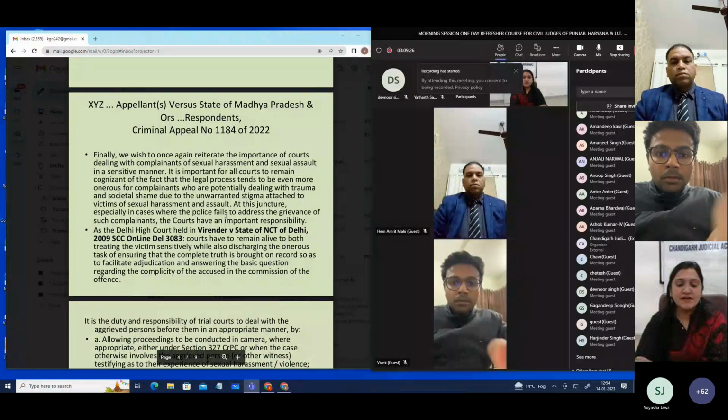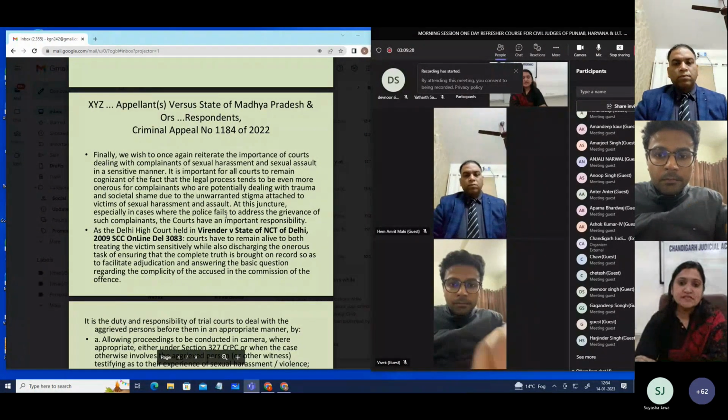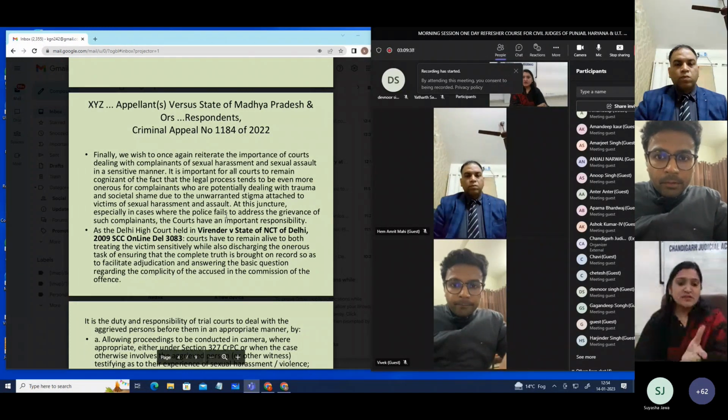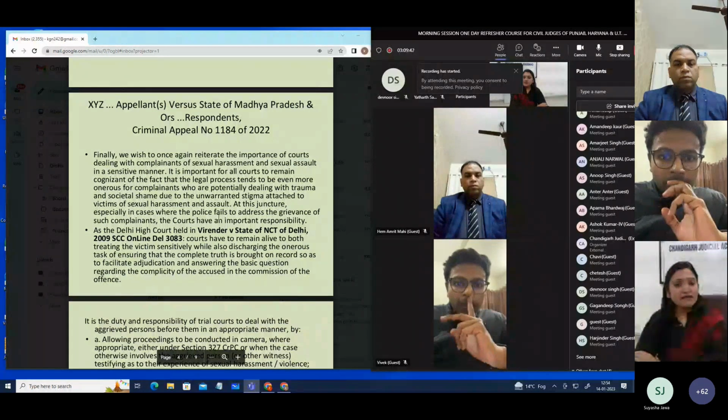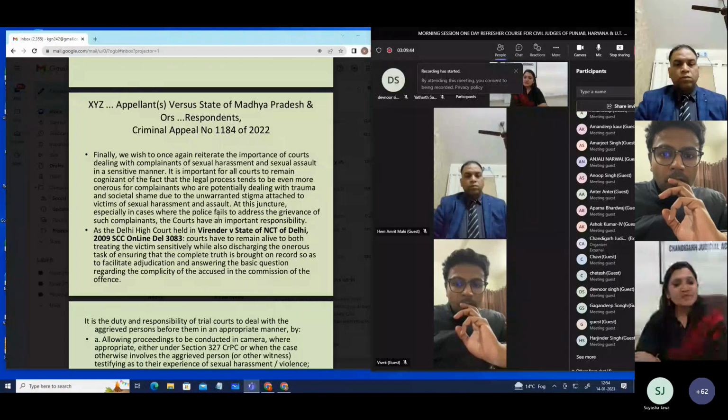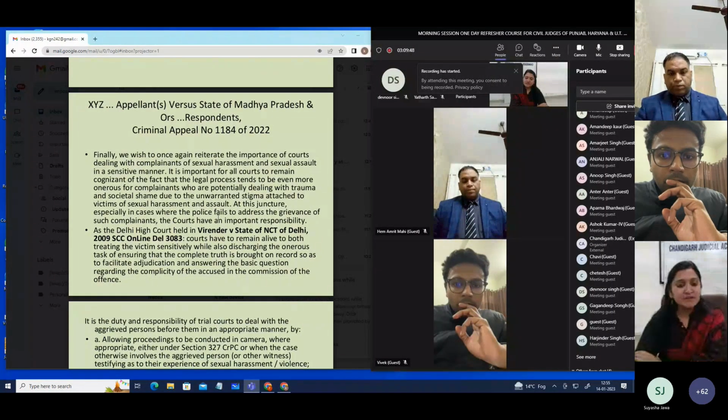So in this case, the directions were given that we have seen that there have been numerous directions from time to time by the Honorable High Court and Supreme Court regarding the sensitization of the judges in such cases wherein sexual assault, sexual harassment, or rape cases are there in dealing with these matters. So again, we see that it has been noted that we wish to again reiterate the importance of courts dealing with complaints of sexual harassment and sexual assault in a sensitive manner.